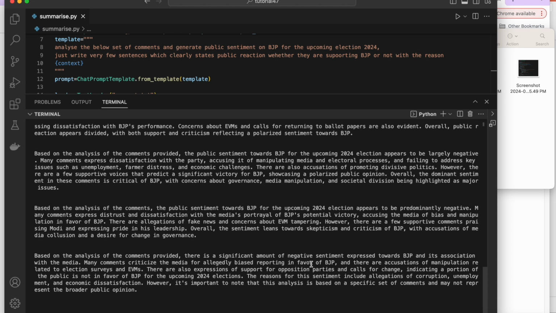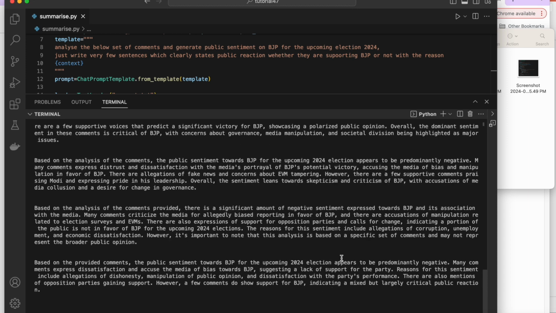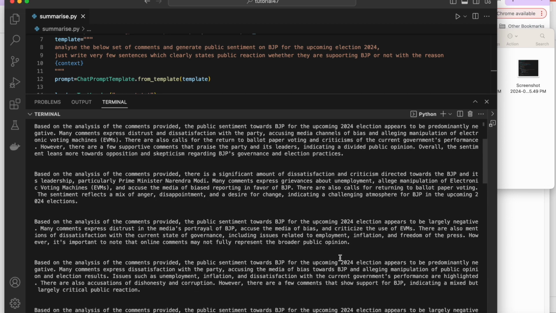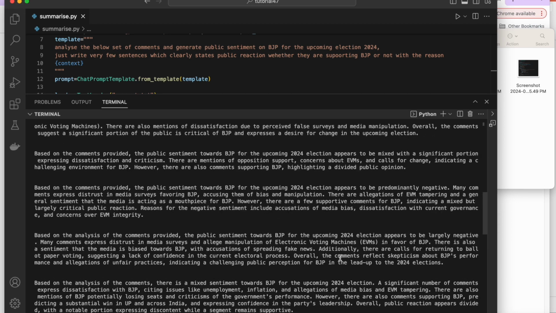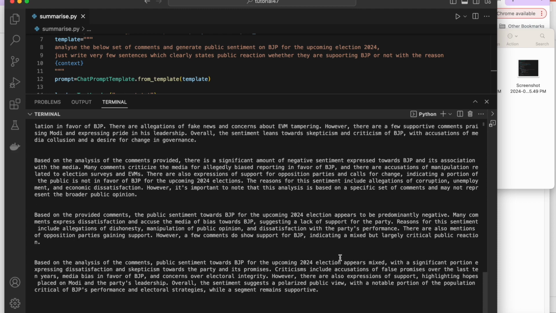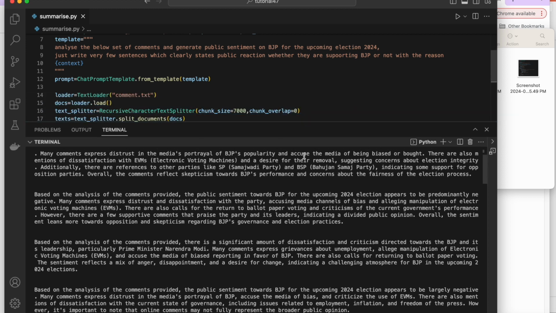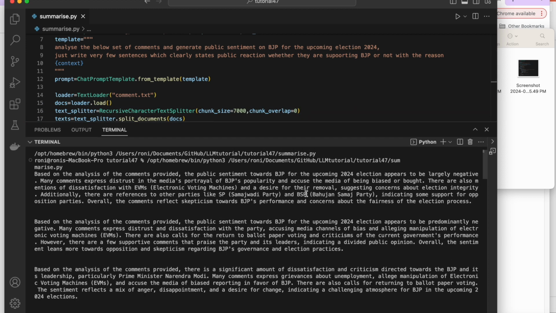Some mixed negative sentiments are there, but it seems like people are actually not happy with the present government, so there are a lot of negative things coming. What does it mean?